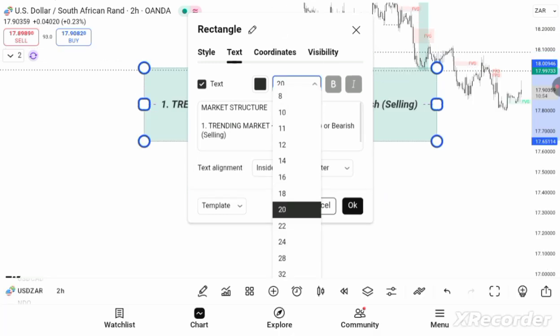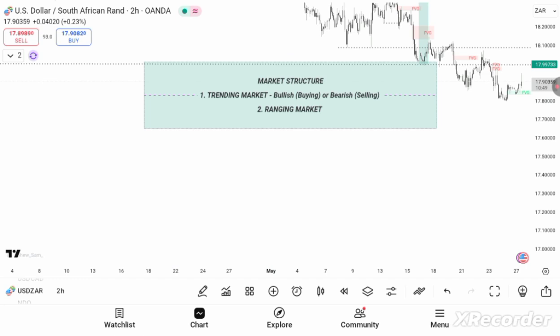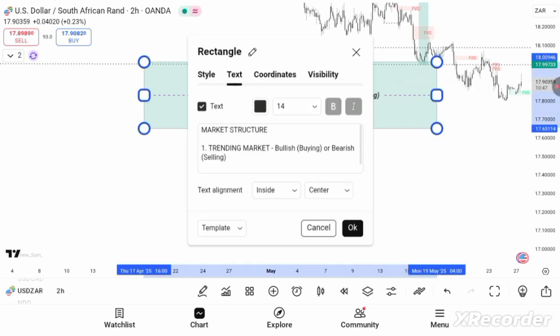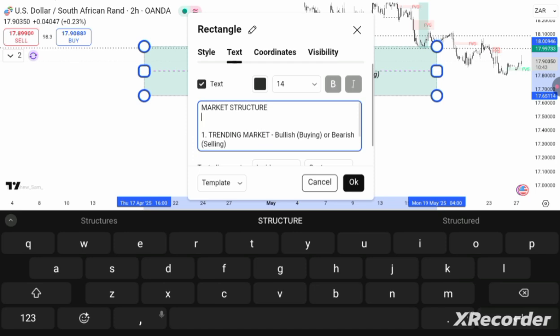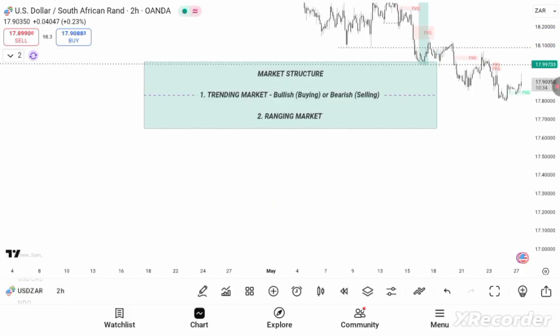All right. So that is just it. These are the two types of market that we have. Nothing more than this. You have the ranging market and you have the trending market.